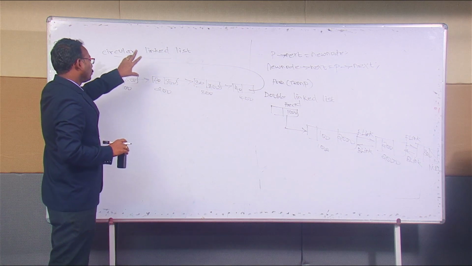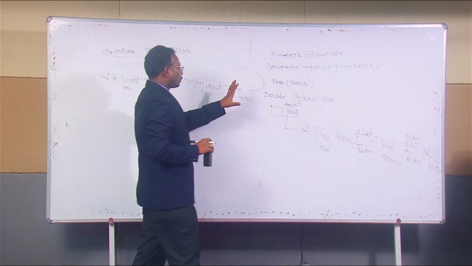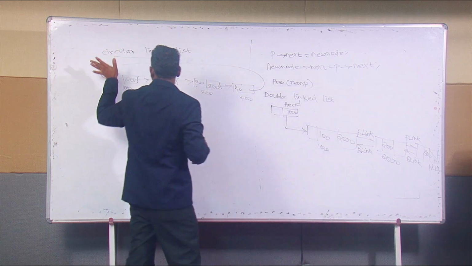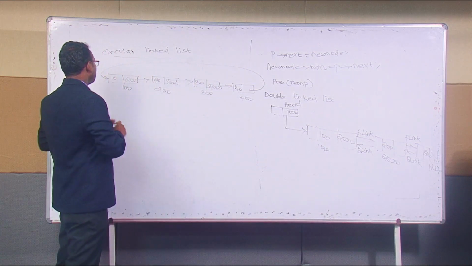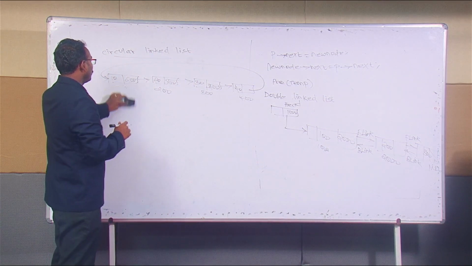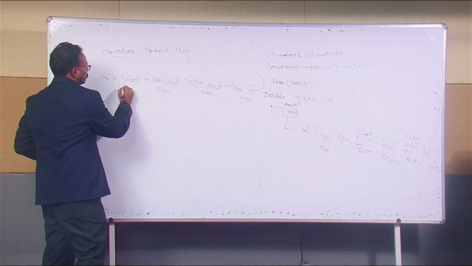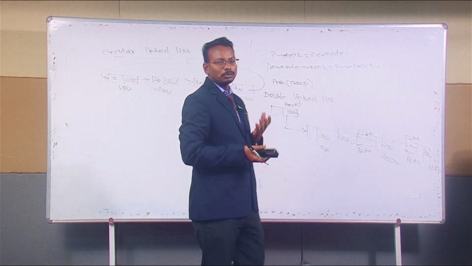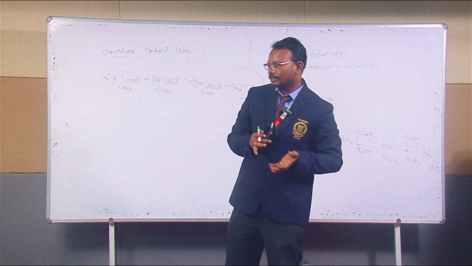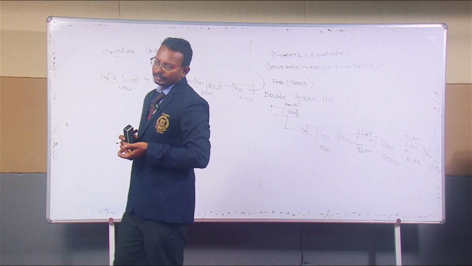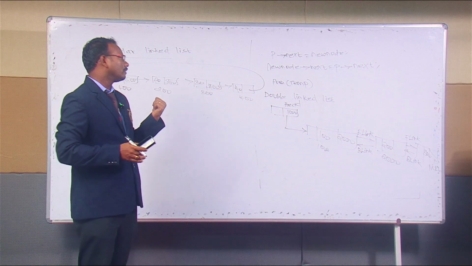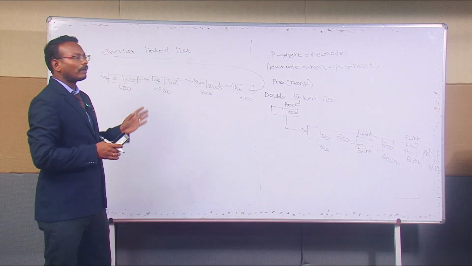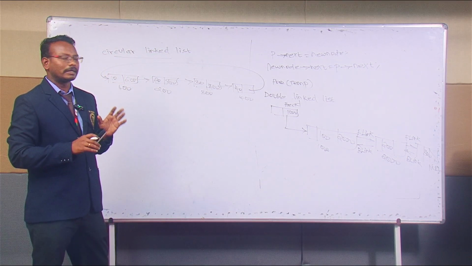Therefore, the last node's null value should not be there in a circular linked list. The last node's address should be given to the first node. This is the main advantage of the circular linked list. In a circular linked list also, the operations we are using are insert and delete, traverse and find, and also sorting the data.